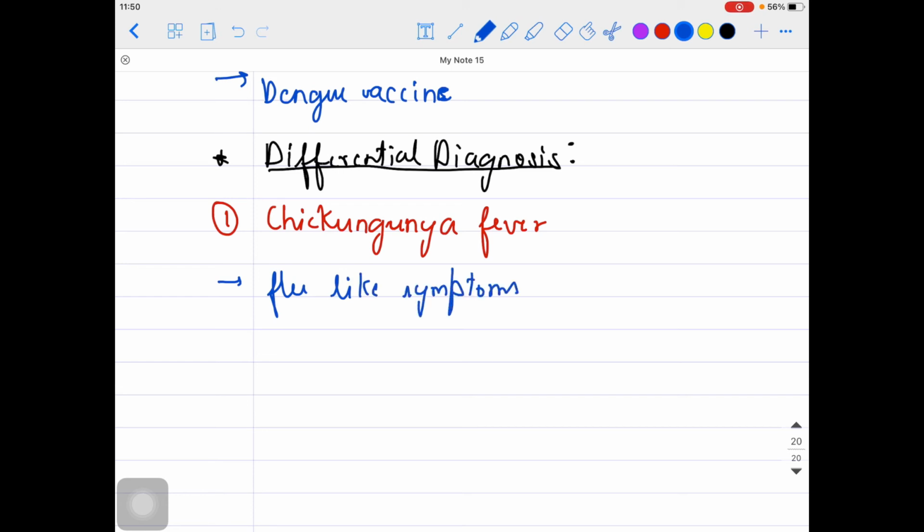But what is different? We talked about dengue hemorrhagic fever, but here hemorrhage is not there as such. Joint pain can be there, and the joint pains are very severe.